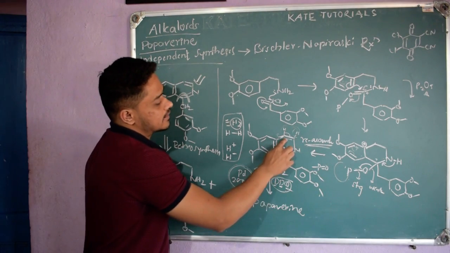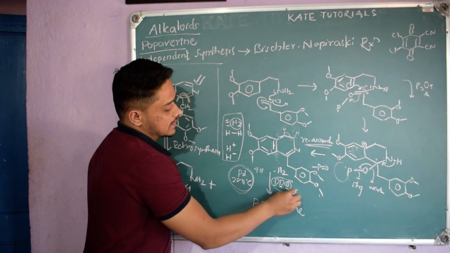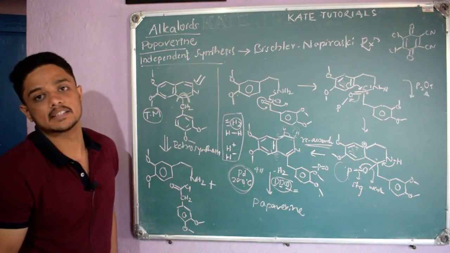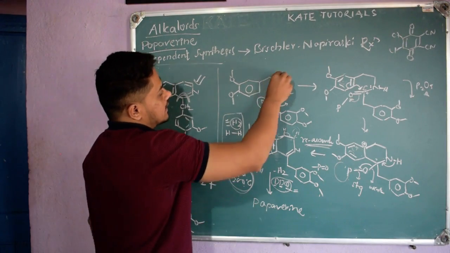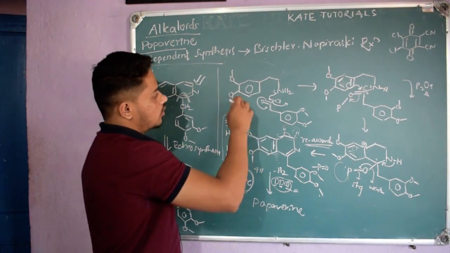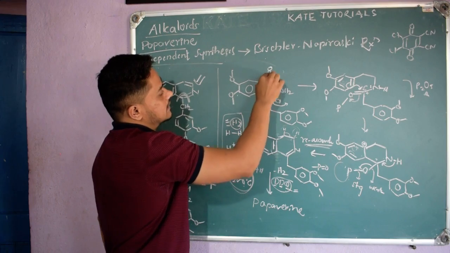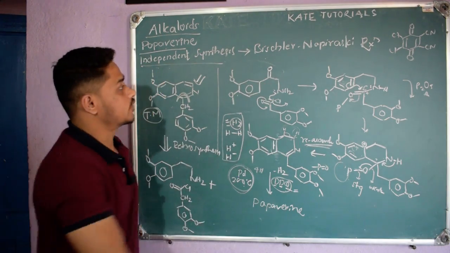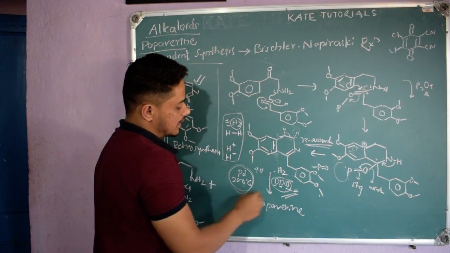So here, to make this pi bond, they are adding one more reagent, DDQ or palladium at 200 degrees Celsius. But further, what scientists did, initially they started with this, right? So further they just modified. Don't start with this, just add a ketone here, the C double bond O of ketone like this. If you start with this compound, you can eliminate the last step, that is the addition of DDQ or palladium at